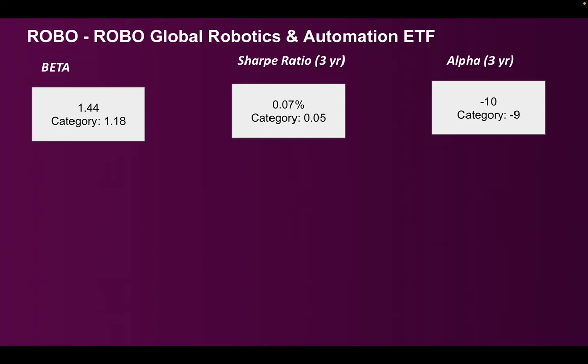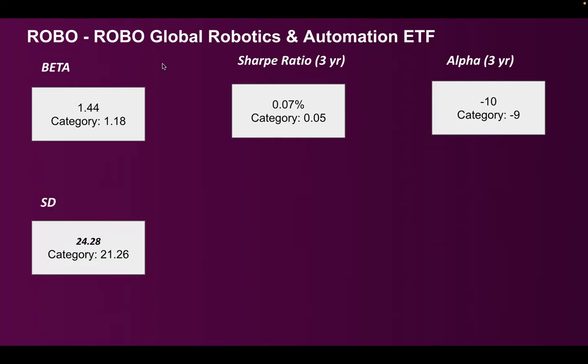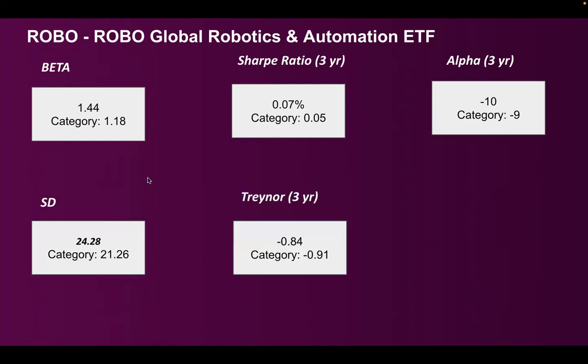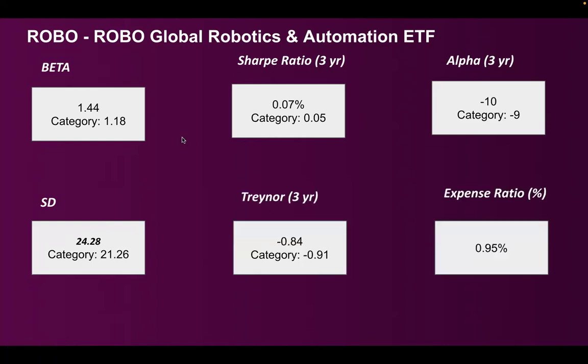As I mentioned earlier, the returns may be lumpy. It is dependent on a lot of small and mid-sized disruptors in the robotic space. If they manage to capture market share, if they suddenly grow, it will be phenomenal growth. Since they have a lot of lumpy assets, returns may be here and there. You can see that from the standard deviation. Treynor is also negative, which is again a negative thing. 0.95% expense ratio, which is again another big red flag.